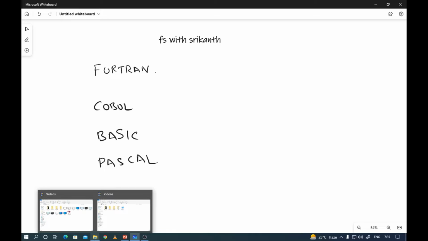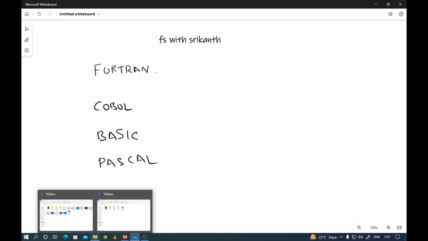Fortran is specially designed for mathematical applications and scientific engineering, and Fortran stands for formula translation. It was developed by John Backus at IBM in 1956 to 1959. It was specially designed for mathematical applications and engineering problems.